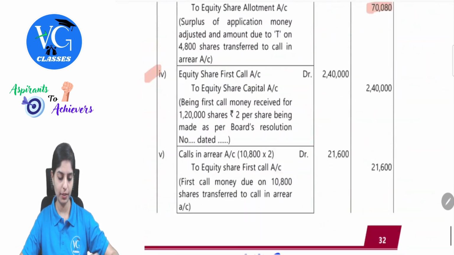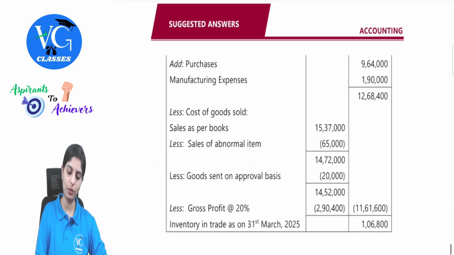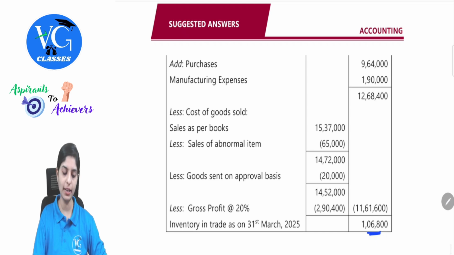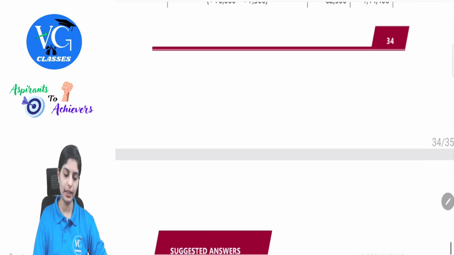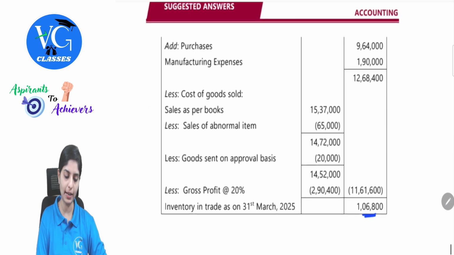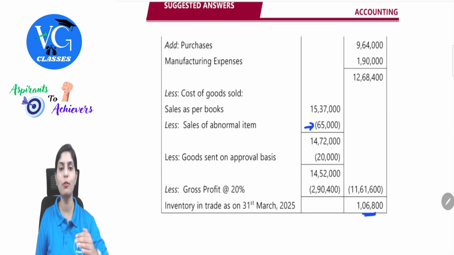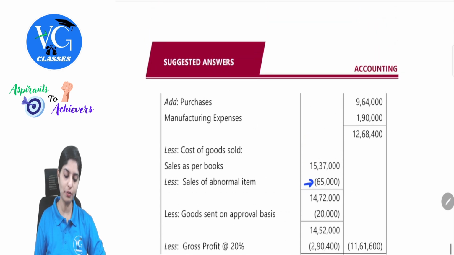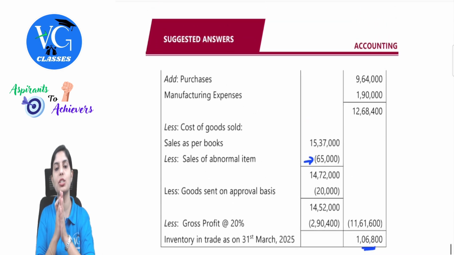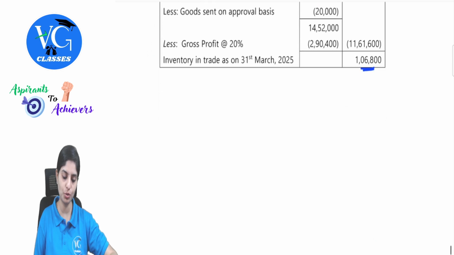Now just for your reference, let's check the ICAI solution. Yes, 1,06,800 is my closing stock. See here, Institute has considered here itself the abnormal item. You can also do it this way, not a problem at all. So they have taken this in the cost of abnormal item as well. So this format is also working. We have also solved in the same format, but we have just bifurcated into cost of goods available for sale and cost of goods sold.